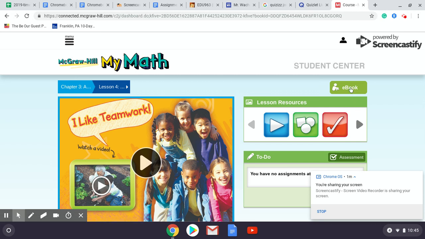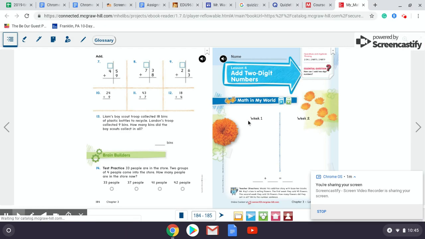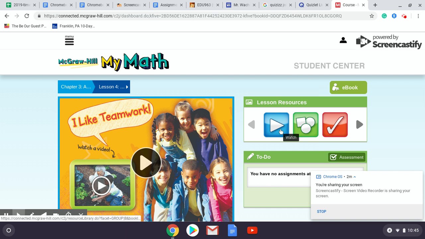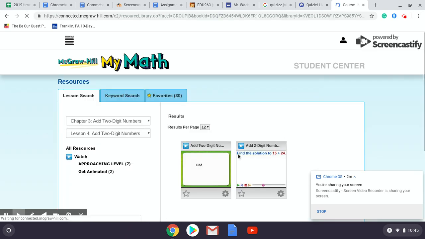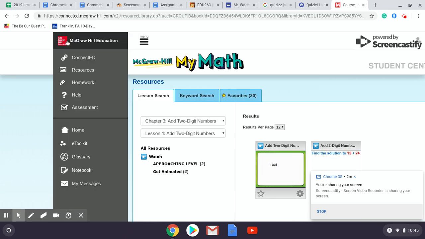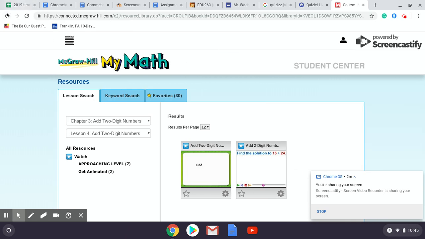If your kiddo has forgot their book, you can click right here. It'll pull up their book and everything that we went over that day. And so that's the day's lesson. If you click on the play button here, the watch will show you a couple of the manipulatives that we can use that day. I usually don't use those, but it's a good resource to back up what they've done.